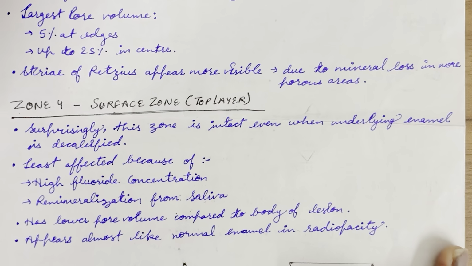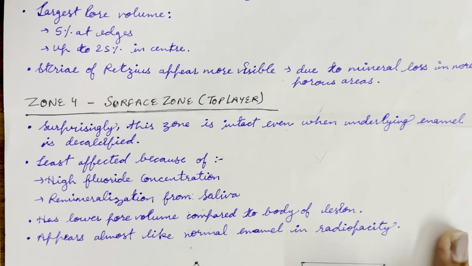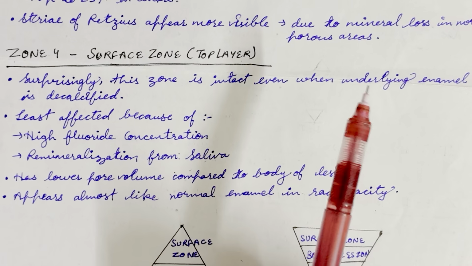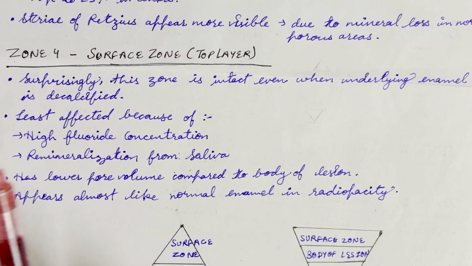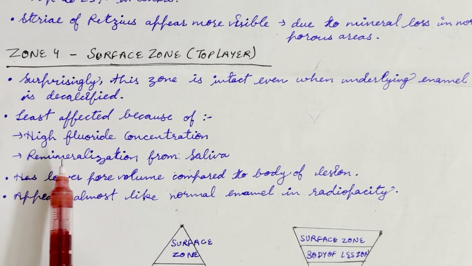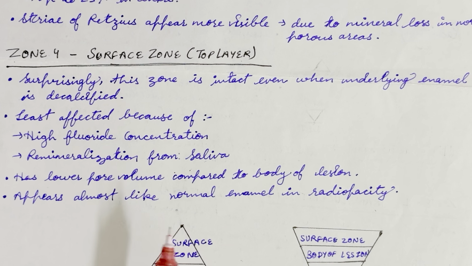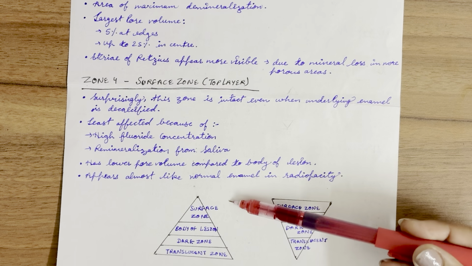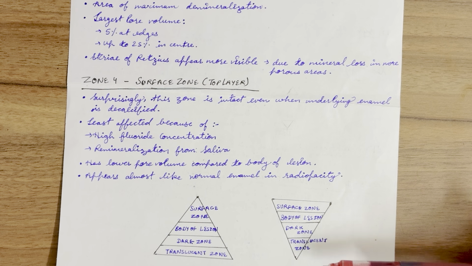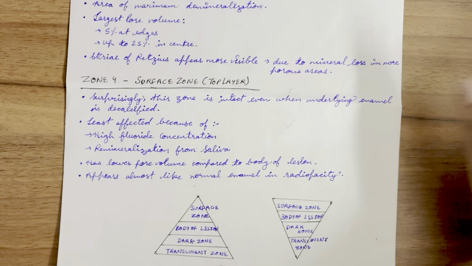The last zone is known as the surface zone, which is the topmost layer of all the four. Only this zone is intact even when the underlying enamel is decalcified. It is least affected because of high fluoride concentration and remineralization from the saliva. It has low pore volume compared to the body of lesion and appears almost like normal enamel in radiopacity. It is a pit and fissure caries and a smooth surface caries: surface zone, body of lesion, dark zone, translucent zone. And this is the DEJ.